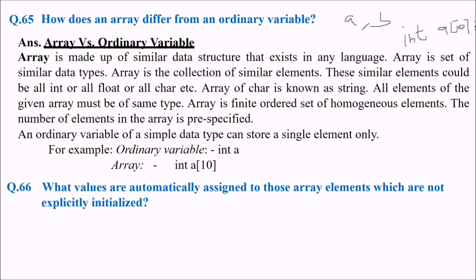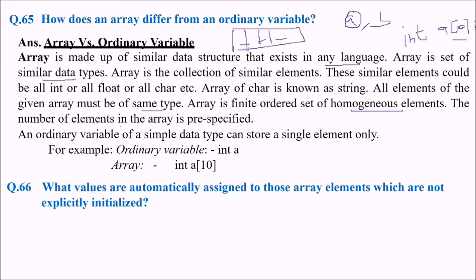The answer is, an array is a data structure that exists in any language. An array is a contiguous set of similar data types. In an array, the values which are placed in it ought to be of similar data type. Arrays are a collection of similar elements. These could be all integer, all float or all character. An array of characters is nothing but a string. So all elements of the given array must be of the same type. An array is a finite ordered set of homogeneous elements.